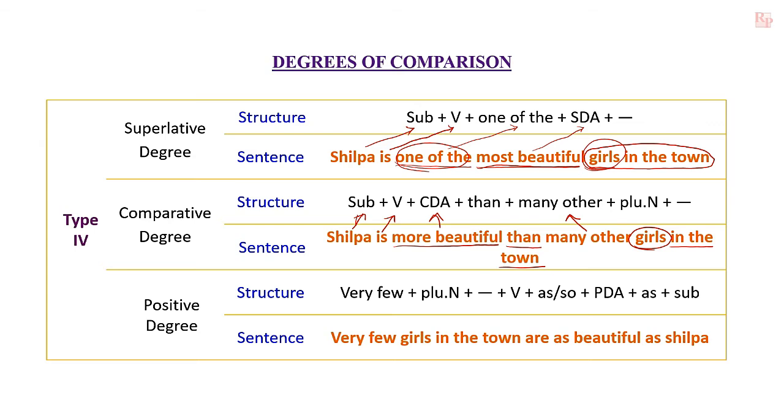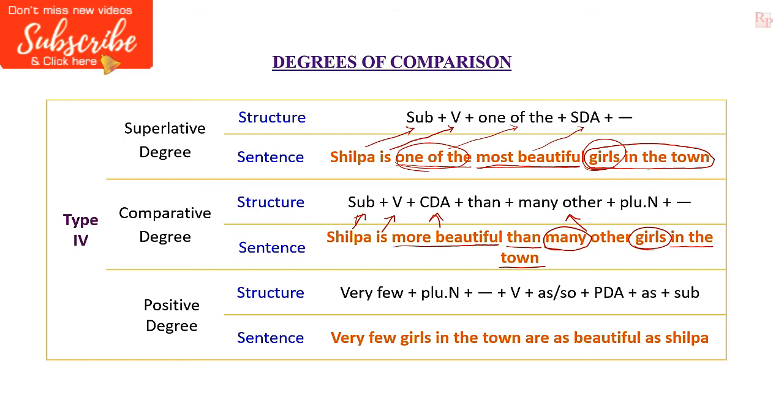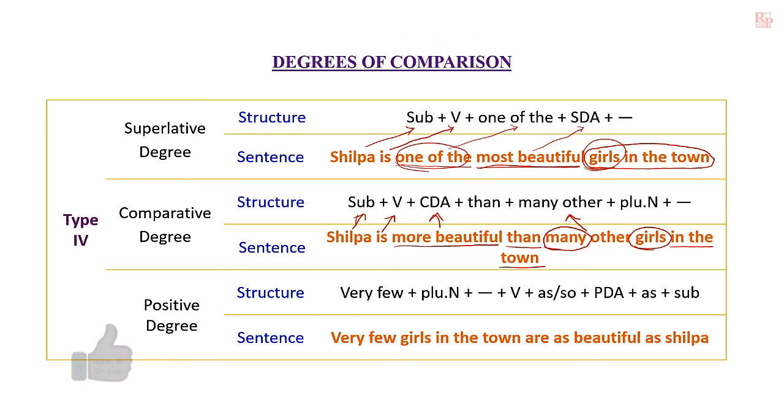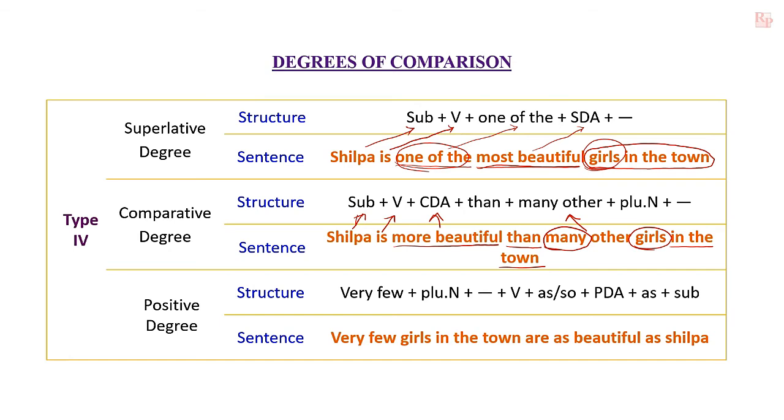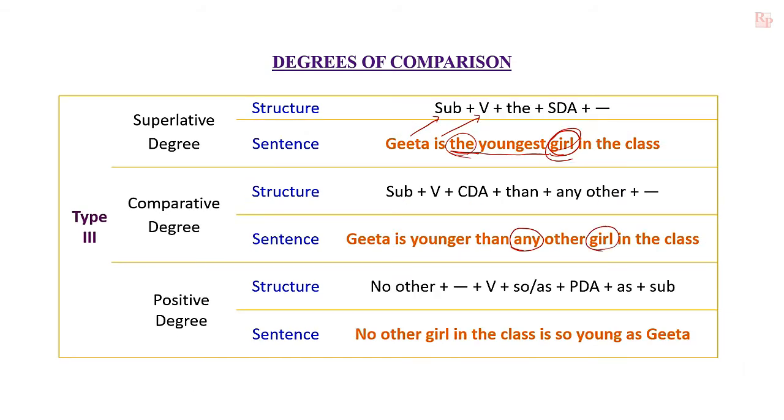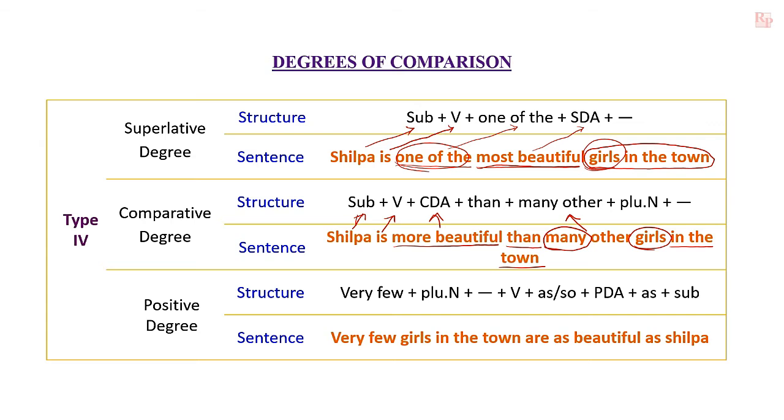Here also you can observe the differences. Here "many" is used, but in the previous type "any" is used. Here "girls," plural noun, is used. In the previous type singular noun is used. Then, Shilpa is more beautiful than many other girls in the town.